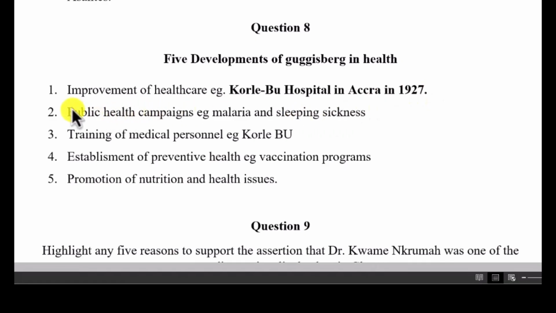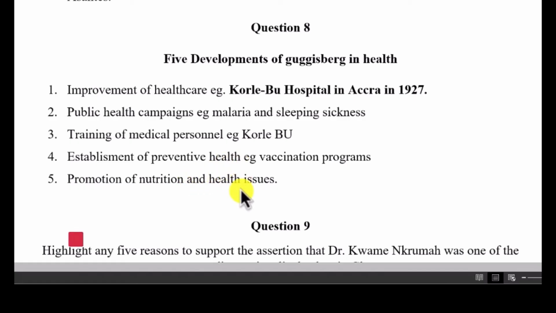He also embarked on public health campaigns against malaria and sleeping sickness. Also training of medical personnel. And so the Korle Bu teaching hospital was built for that purpose. Establishment of preventive health, that's he embarked on vaccination programs, and also promotion of nutrition and health issues.